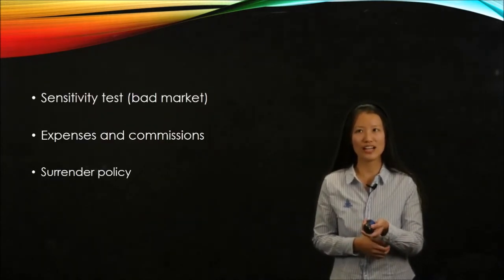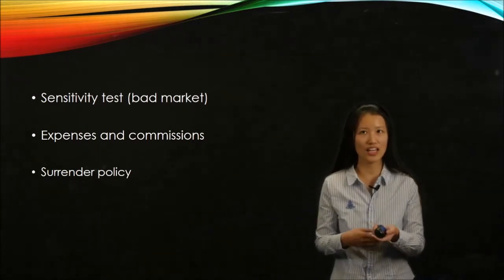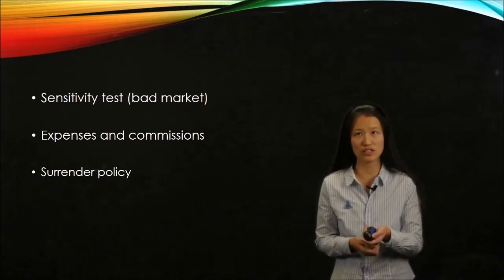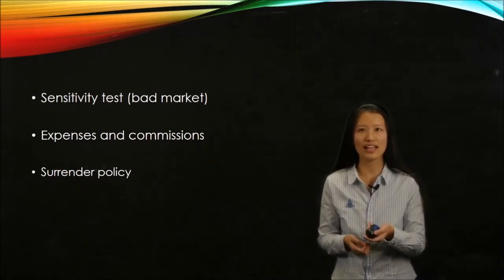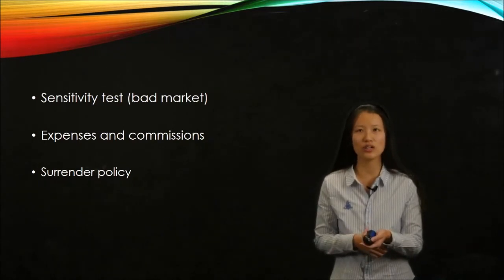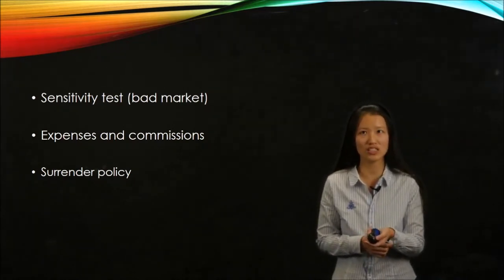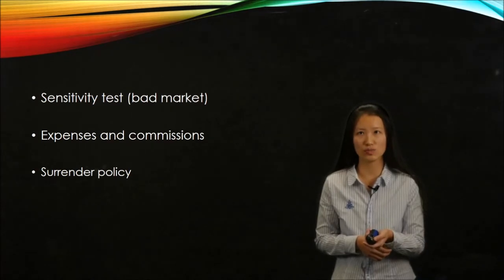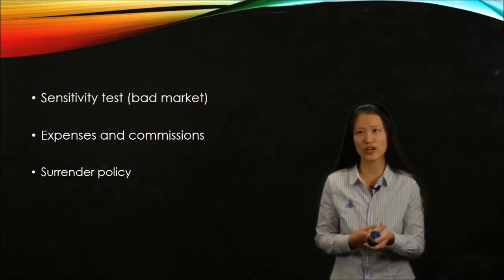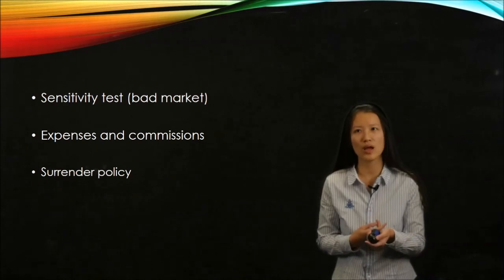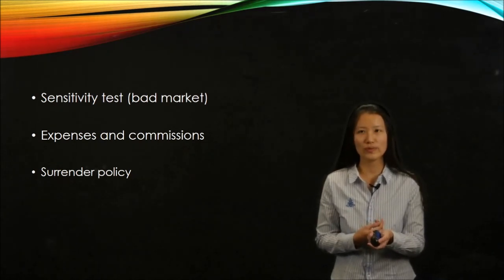So lastly, what we are going to include in our report is a sensitivity test to see what's going to happen if the market is really bad or the market is better than we predicted. And we also want to include some expenses and commissions, so that we can get the result more related to reality. We also want to include some surrender policy so that it could be more realistic. That would be all. Thank you.